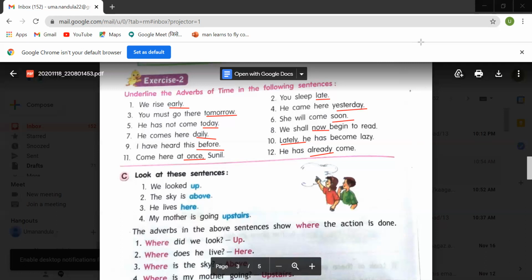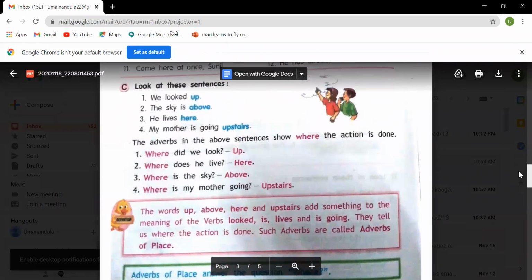Now I will go for the next part, that is C bit. Look at these sentences. We looked up. The sky is above. He lives here. My mother is going upstairs. So you are locating, you are showing some place, children. We looked up. Where did you look? Up. The sky is above. Where is the sky? Above. He lives here. Where does he live? Here. My mother is going upstairs. Where is she going? Upstairs.